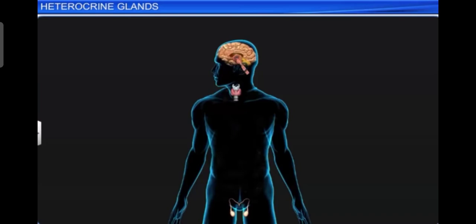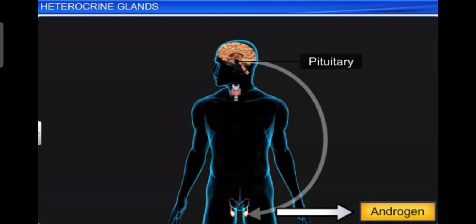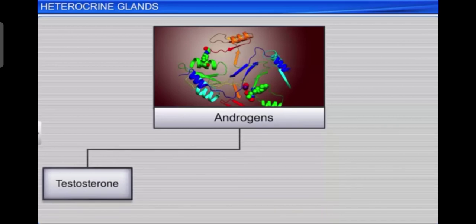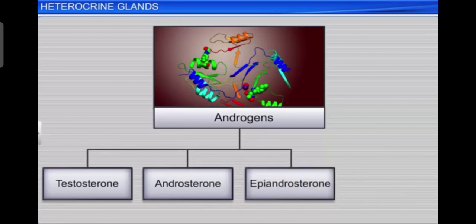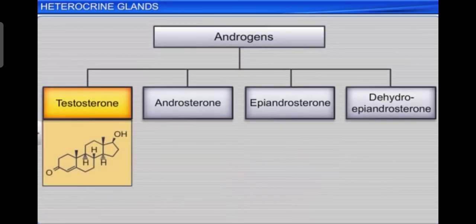Testis is composed of seminiferous tubules and stromal or interstitial tissues. The Leydig cells or interstitial cells, which are present in the intertubular spaces, produce a group of hormones called androgens, mainly testosterone. Androgens may be of four types: testosterone, androsterone, epiandrosterone, and dehydroepiandrosterone, in which testosterone is the main hormone.